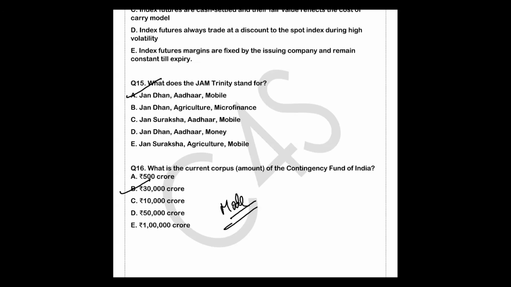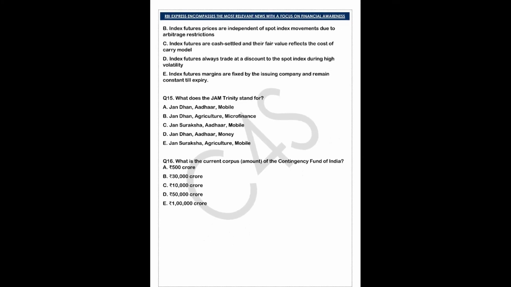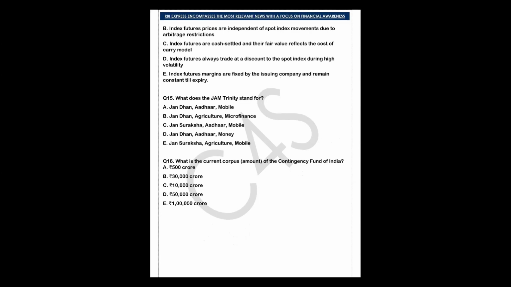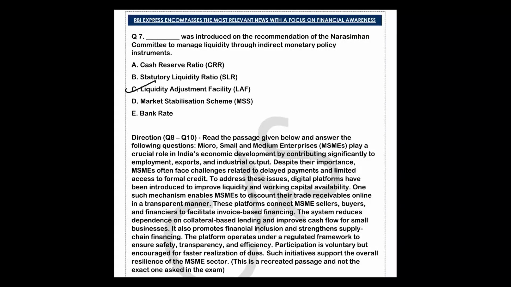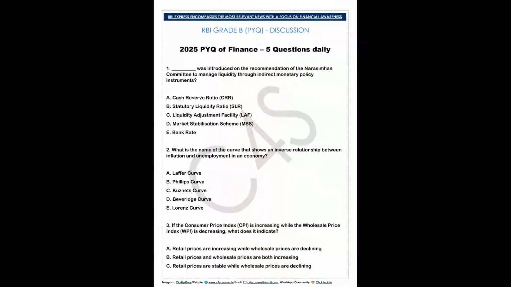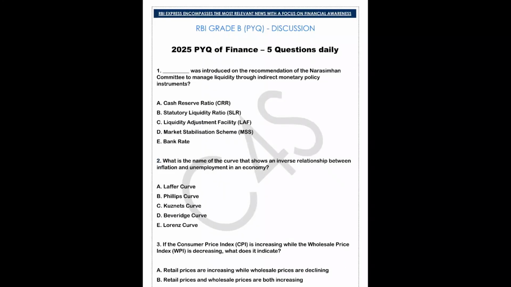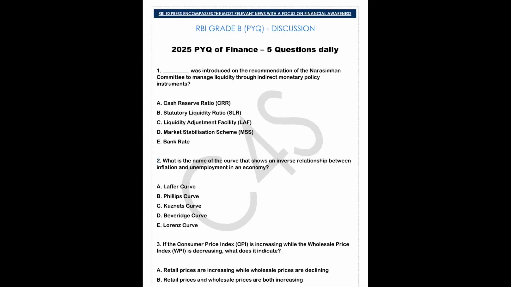So here we have completed all the questions that were asked in your finance section in 2025, last year only. Why is it mentioned as 16? Because the LAF question has been recorded twice. One time it was asked in a passage, but I have taken it directly as well. In the first class I took this question directly. So you can understand that only 15 questions will be asked in your finance portion. This question has been repeated twice, that's why there are 16 questions in 2025.